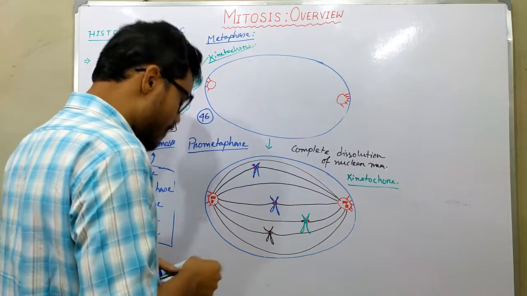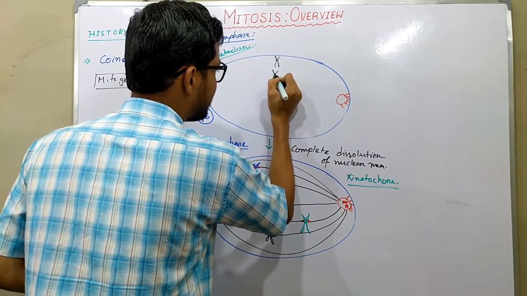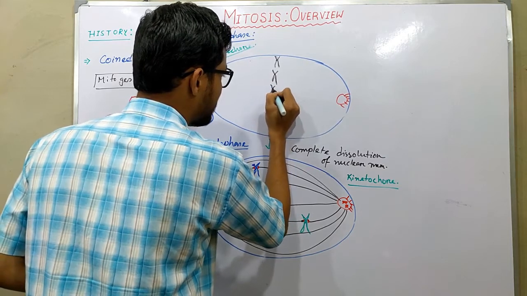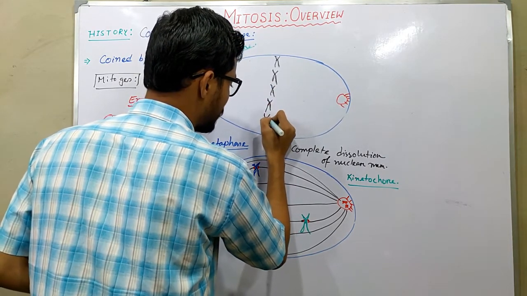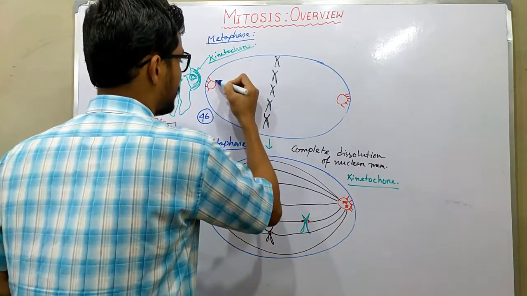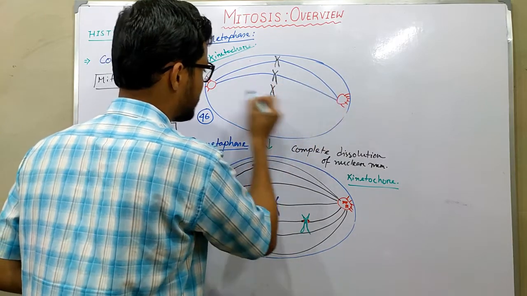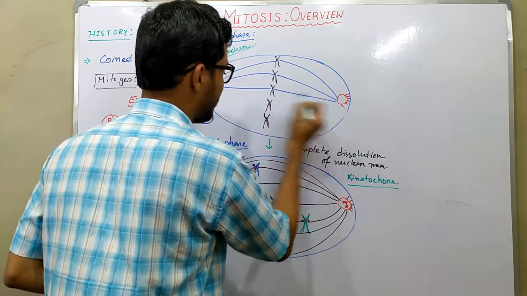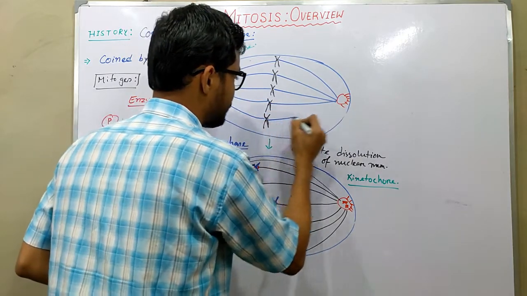Okay, so all of the chromosomes are in the equatorial plane in this case, and that equatorial plane is known as the metaphase plate. So arranging the chromosomes in the metaphase plate, that is the main event that takes place during metaphase.